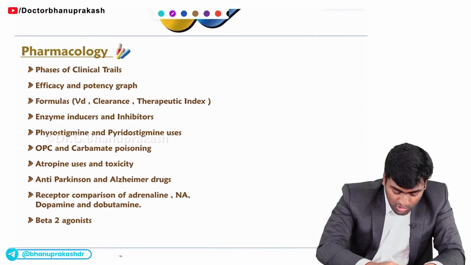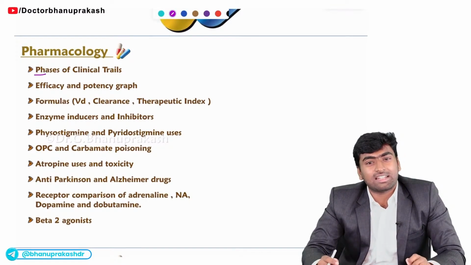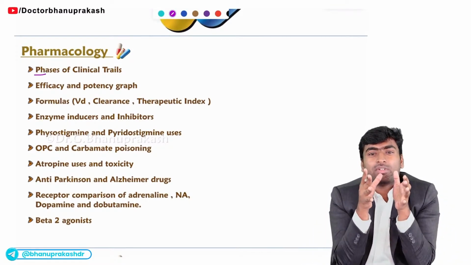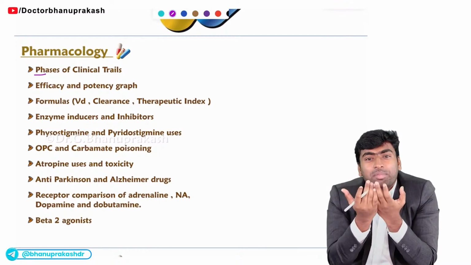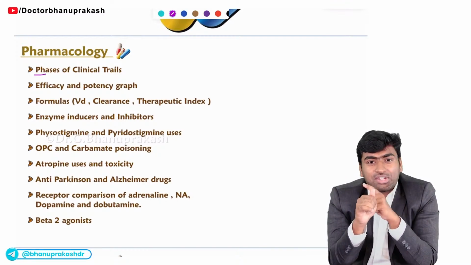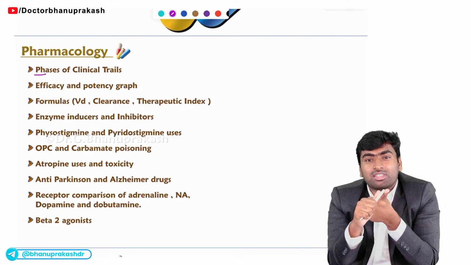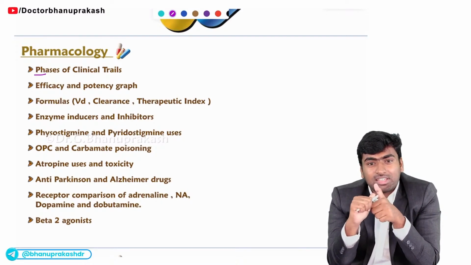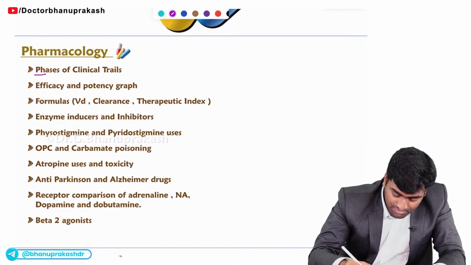And the first important topic is the phases of clinical trials. In the phases of clinical trials, what you need to know is whether we are choosing healthy people or patients. So healthy people or patients. Next one is what we are measuring. We are measuring the maximum tolerable dose, efficacy or efficacy testing. So you should remember all of these things in the phases of clinical trials.